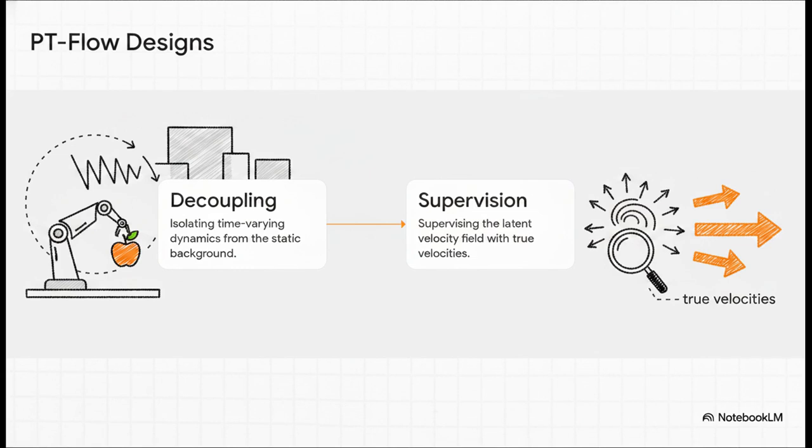To actually make this framework possible, the architecture relies on two brilliant yet surprisingly digestible mechanisms. First up is dynamical representation decoupling. Imagine you're watching a video of a robot arm moving an apple on a table. Well, the table isn't moving, right? PT Flow decouples those time-varying dynamics, the moving arm and apple, from the static background context, the table. The second mechanism is direct first-order supervision. This uses a really elegant mathematical technique to directly supervise the latent velocity field, ensuring the AI is actually learning the correct speed and direction of the movement.